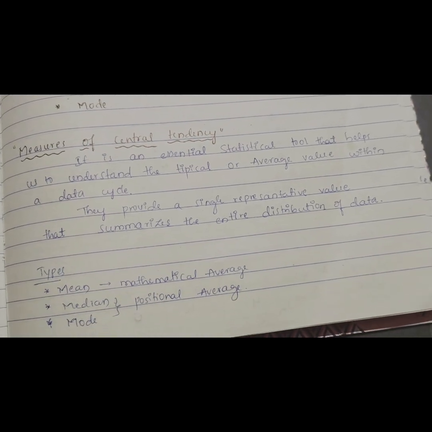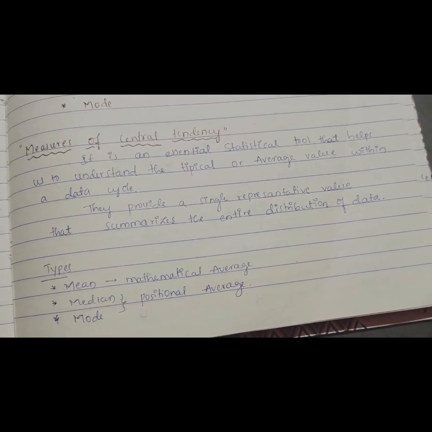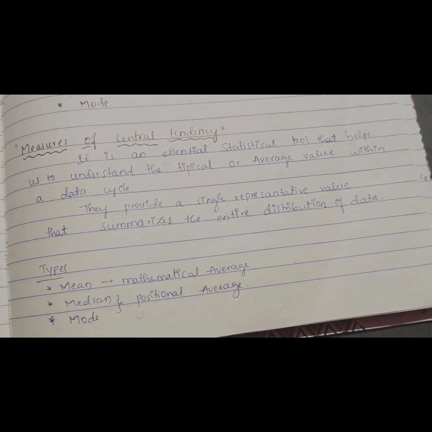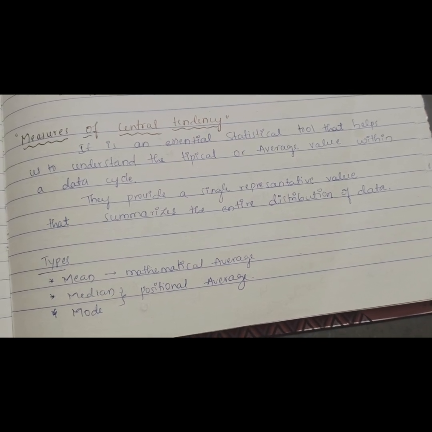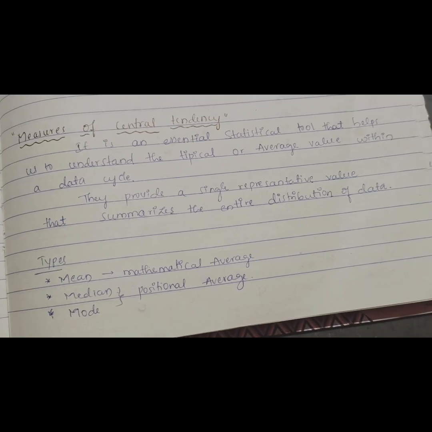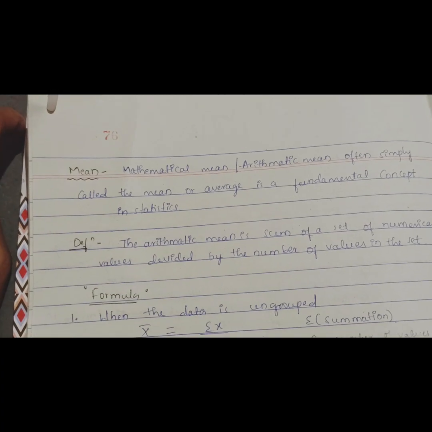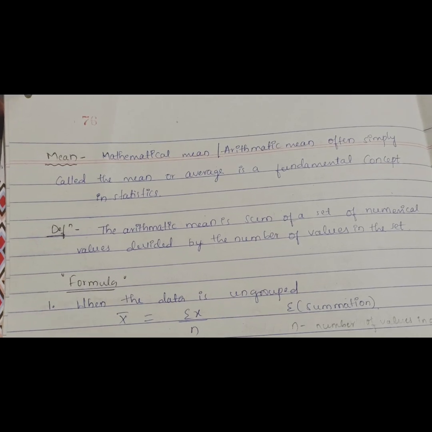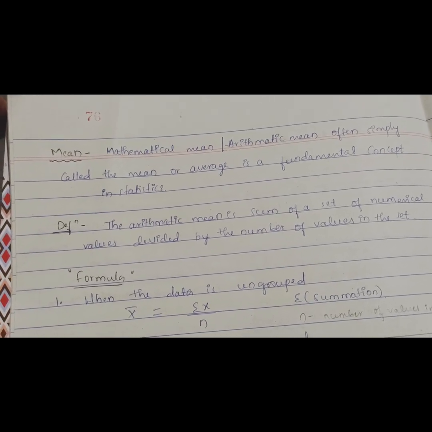It is an essential statistical tool that helps us to understand the typical or average value within a data set. They provide a single representative value that summarizes the entire distribution of data. So here the types: mean is the mathematical average, median and mode are positional averages, and we'll discuss one by one. Here, mean.